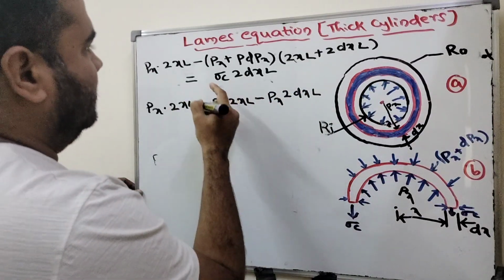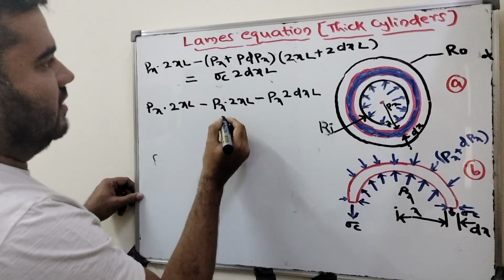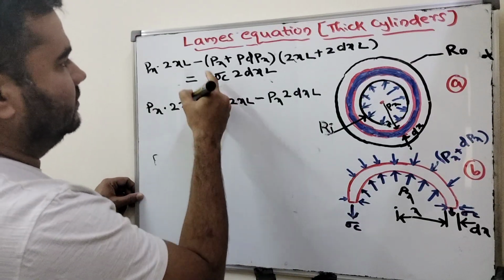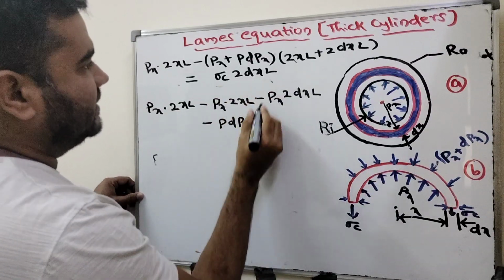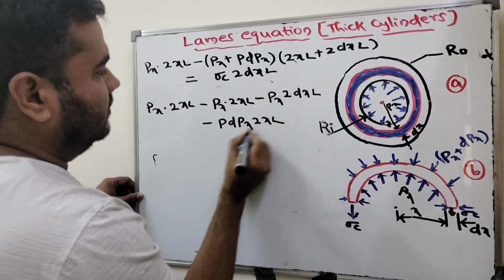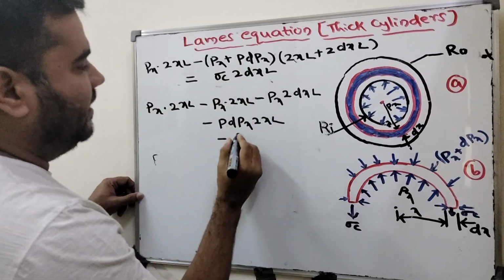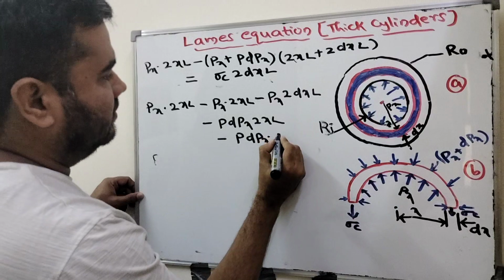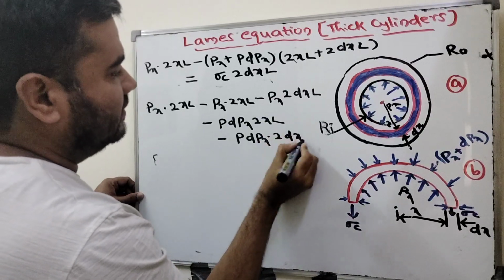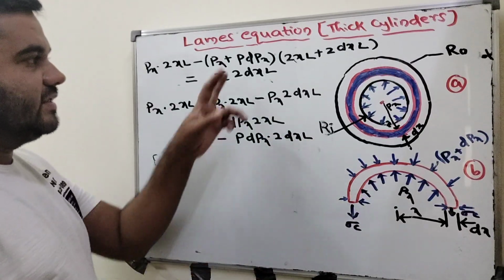Next, minus dPx into 2xL, minus dPx into 2 dx into L, right? I just multiplied here.